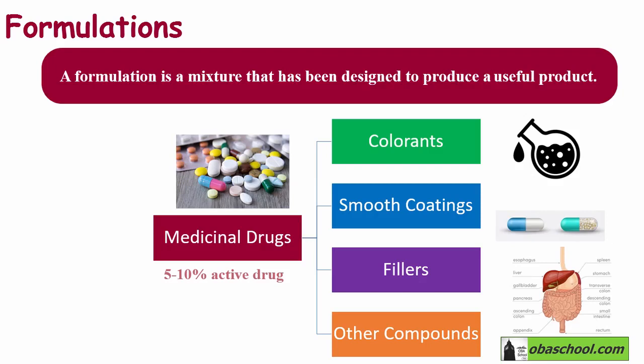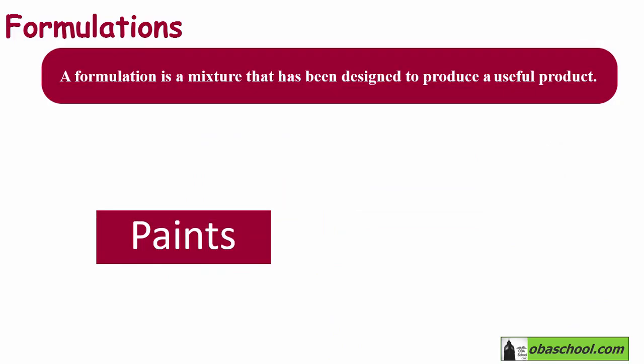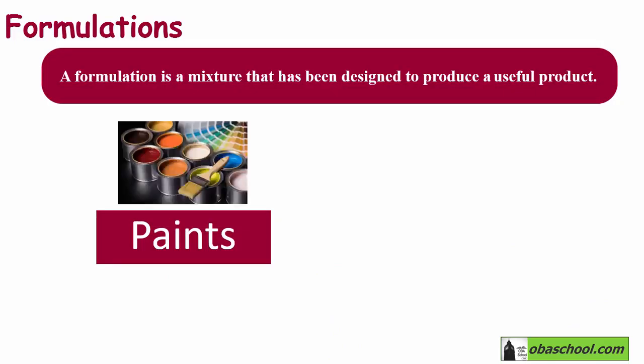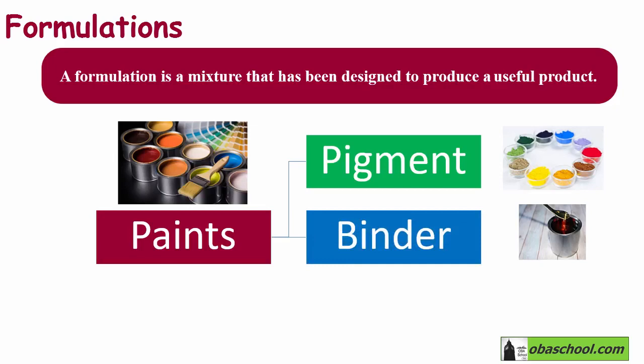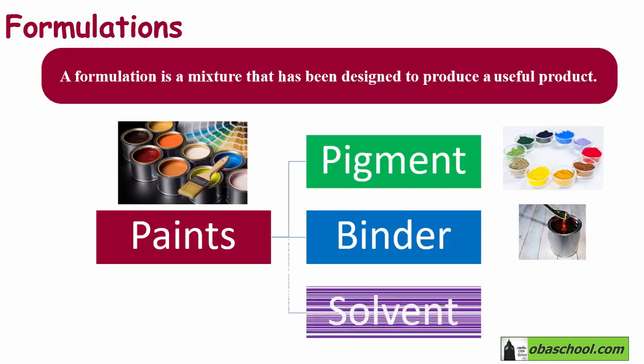Another example of formulations is paints. Paints are also common formulations, and in general they contain a pigment to provide the color of the paint, a binder to help the paint attach itself to an object and to form a protective film when dry, and finally a solvent.